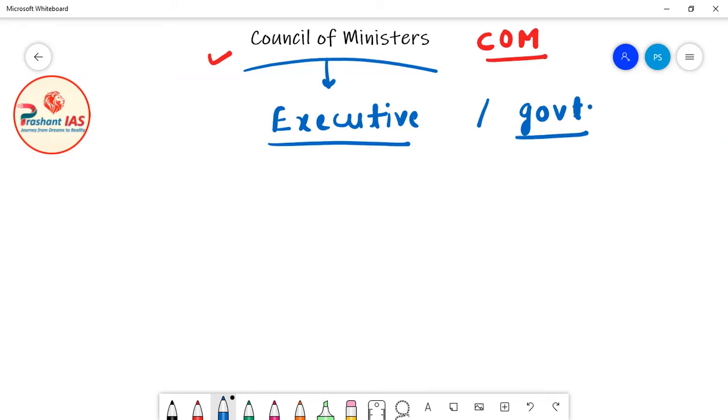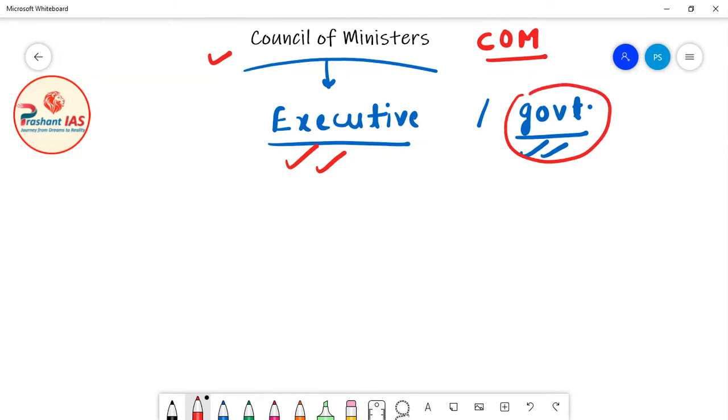Okay, so the Council of Ministers headed by the Prime Minister is called the government in layman's language, in general terms. But in specific terms, it is actually the executive branch, the executive wing of the government. But in general terms, it is also called the government.